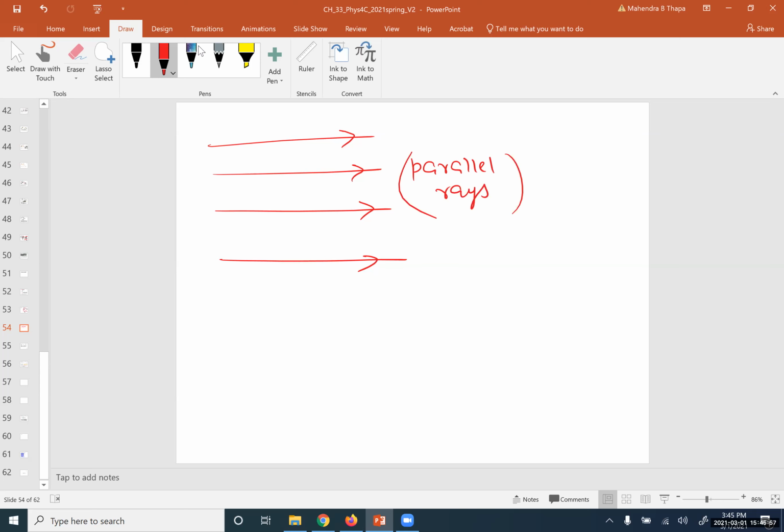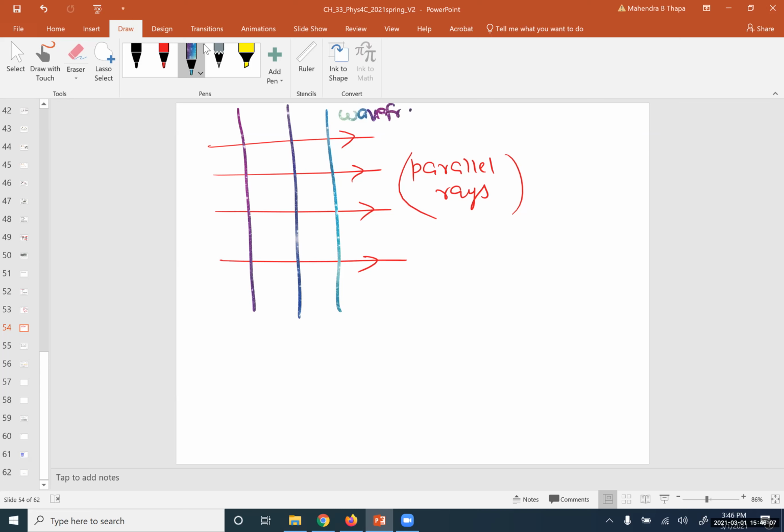If we draw perpendicular lines, these are called the wave fronts. So wave front and rays are perpendicular to each other.